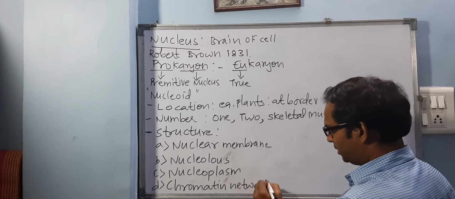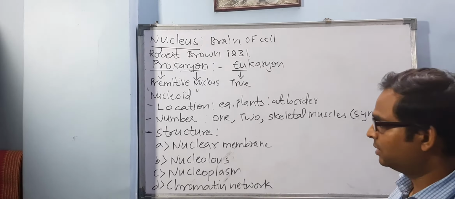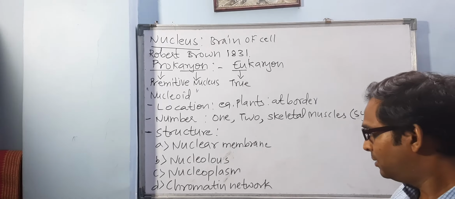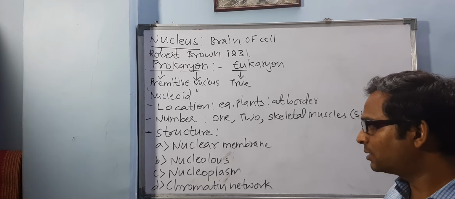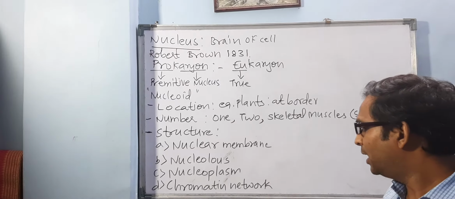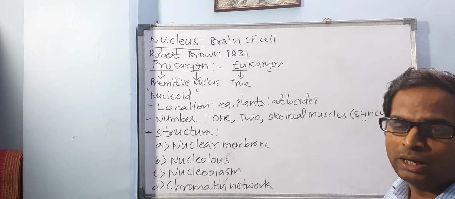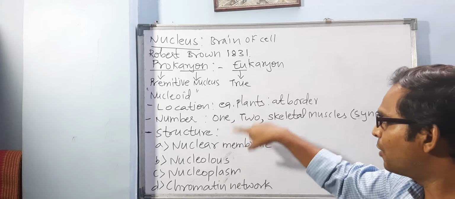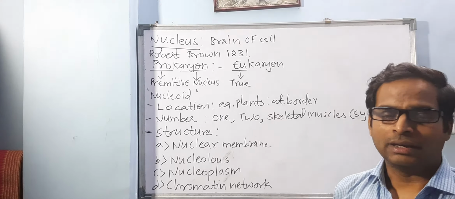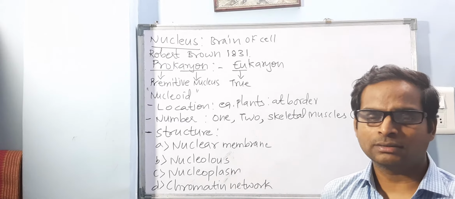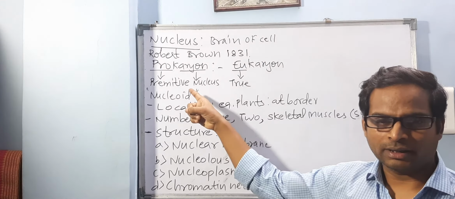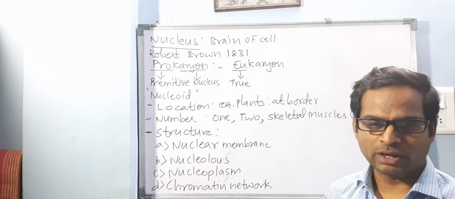If the nucleus has these four things: nuclear membrane, nucleolus, nucleoplasm and chromatin network, then only we will call it a true nucleus. If anything out of these four things is missing, it will not be called a true nucleus. That will then become a primitive nucleus. Exactly. Purva, understood everybody?